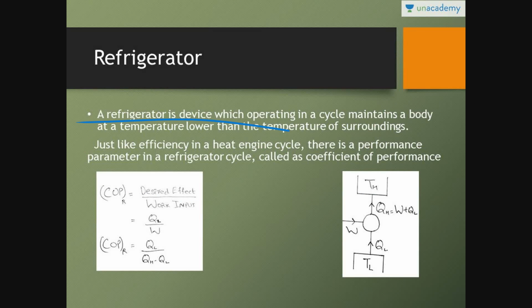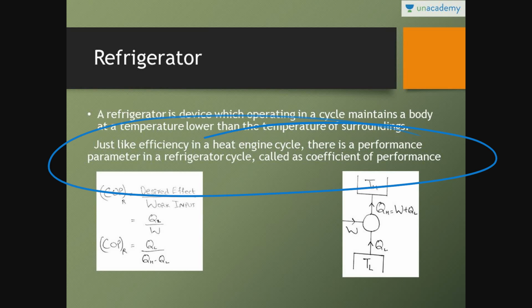A refrigerator is a device which, operating in a cycle, maintains a body at a temperature lower than the temperature of surroundings. Just like efficiency in a heat engine cycle, there is a performance parameter in a refrigerator cycle called coefficient of performance. There are two coefficients of performance. One is the coefficient of performance for refrigerator, and the other one is the coefficient of performance for heat pump.